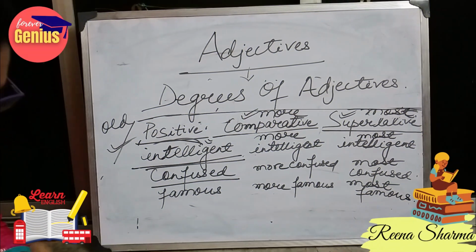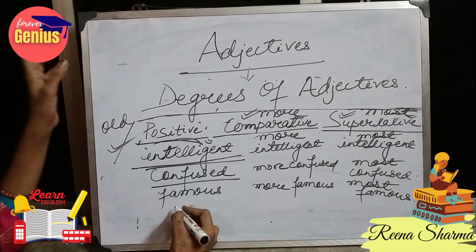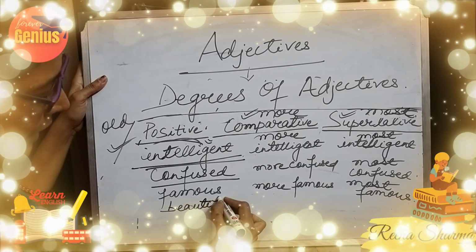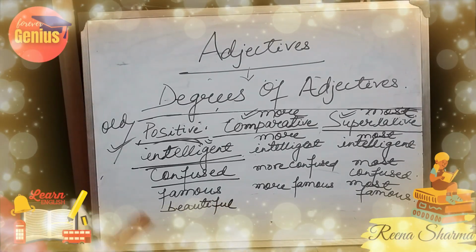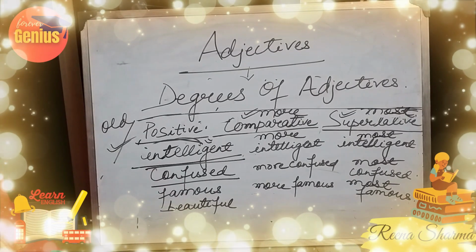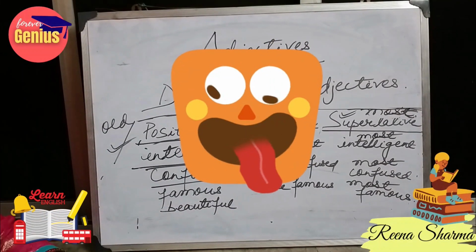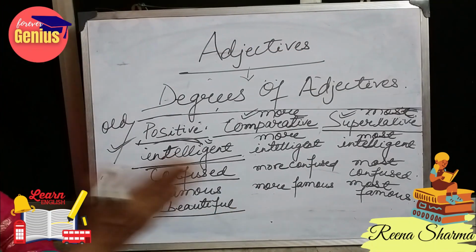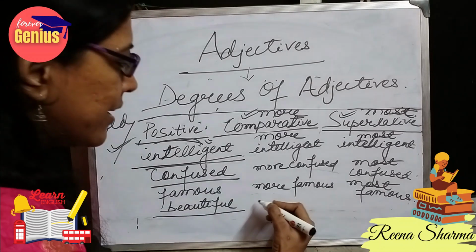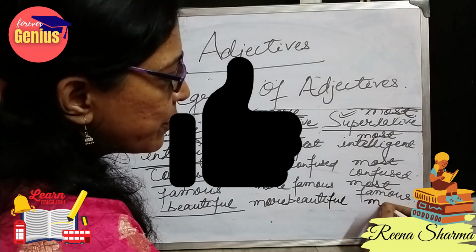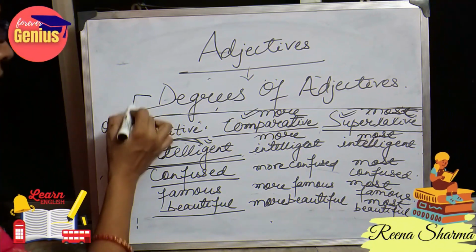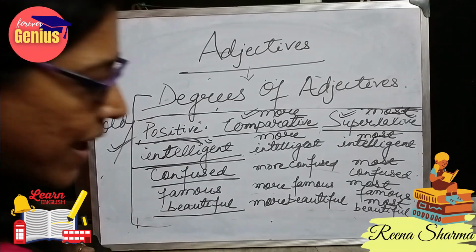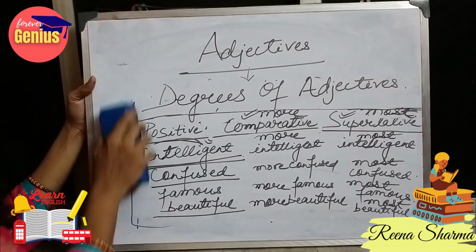Let's consider one more example, the most common one, beautiful. We never write beautiful, beautifuler and beautifulest. That is totally wrong, because the word beautiful contains more than one syllable. So we will write more beautiful, most beautiful. So these were some of the words where we apply certain rules.